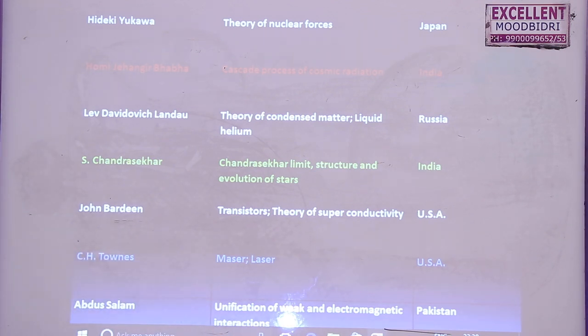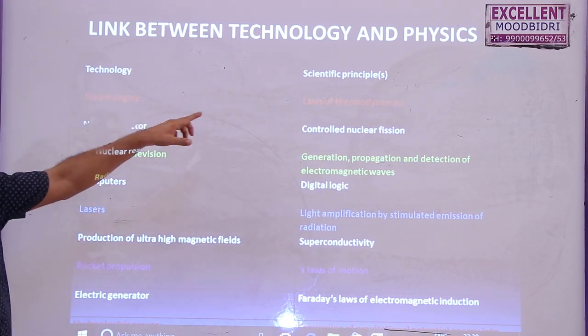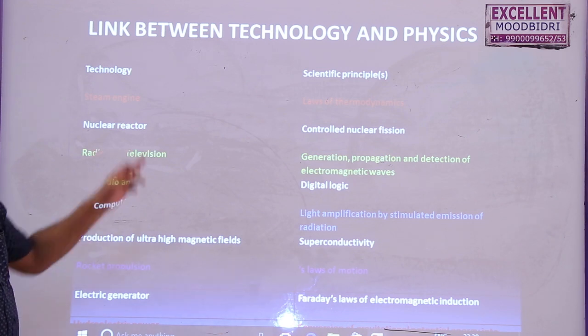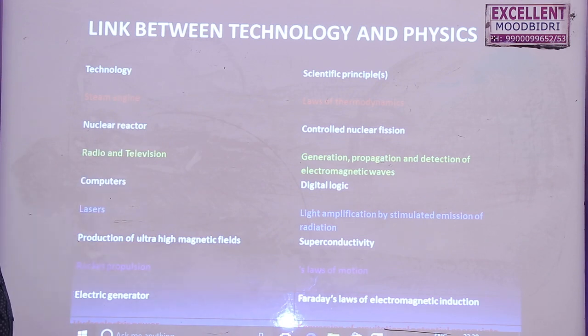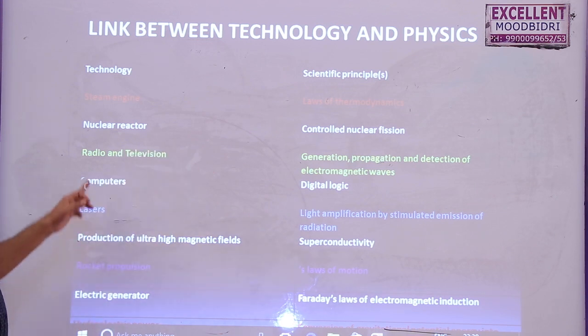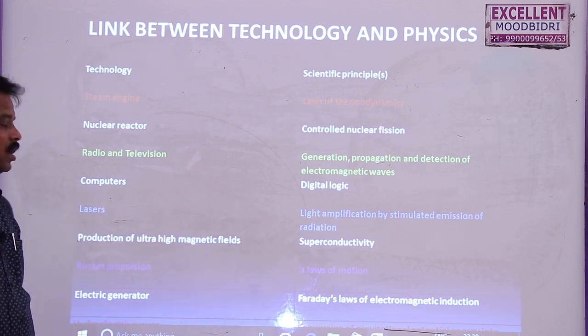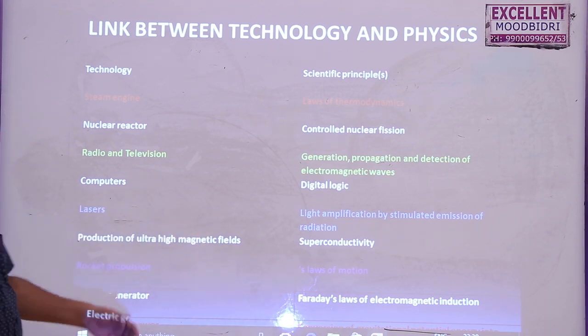Then the next and last topic in this lesson is the link between technology and physics. Which principle is used in the present technology? Steam engine, we know that is the law of thermodynamics, and on what principle the steam engine works, you have to mention that principle, that is one more question. And a nuclear reactor, controlled nuclear fission, we already studied about Fermi. Radio and television, that is generation, propagation and detection of electromagnetic waves, and computers use digital logic technology. Lasers use light amplification by stimulated emission of radiation. This is nothing but LASER.